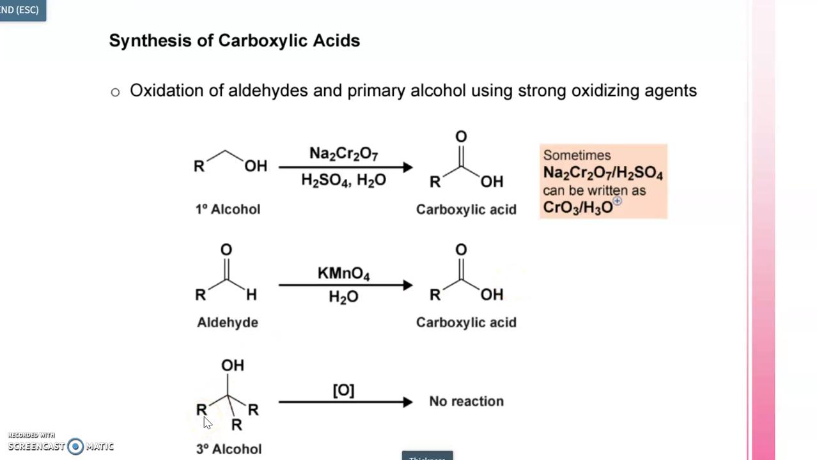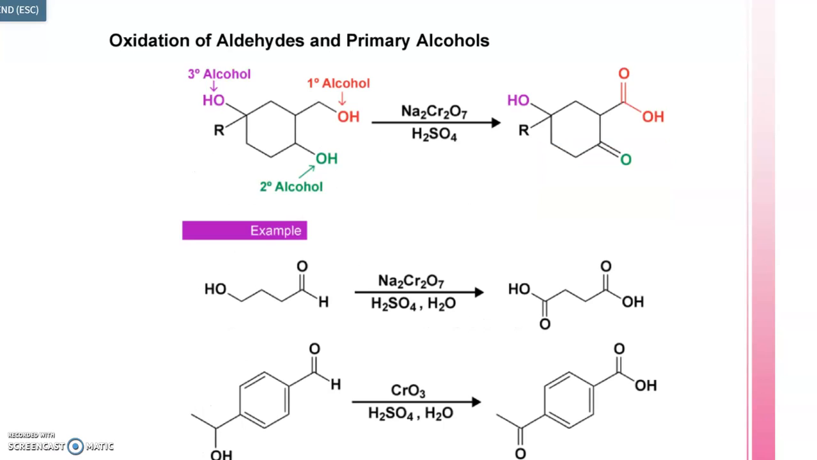Now, if we use tertiary alcohols, they won't undergo any oxidation by these oxidizing agents. But if we use secondary alcohol, it will get oxidized into ketone. Remember, oxidation of ketone is difficult compared to aldehydes. So this reaction would stop at the ketone step. So primary alcohols will give us acid, secondary alcohols will give us ketone, while tertiary alcohols will not give us any oxidized product.